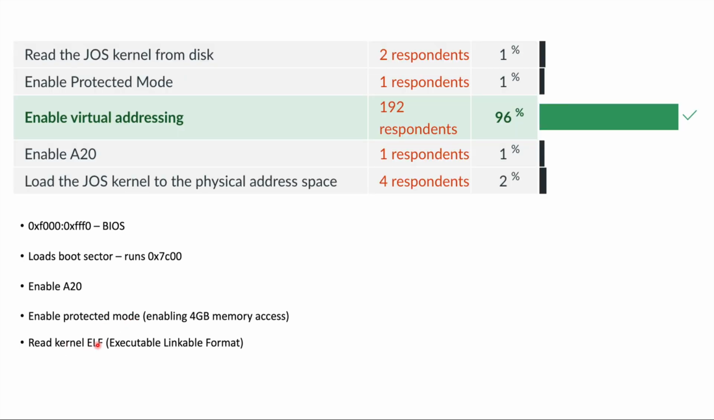Let's take a look at the selections. Does the JOS bootloader read the JOS kernel from the disk? Yes, it does. Does it enable protected mode? Yes, it does. Does it enable A20? Yes, it does. Does it load the JOS kernel to the physical address space? Yes, it does, because we are not enabling virtual memory at all, so it will be loaded to the physical address. The answer is enable virtual addressing. In the bootloader, we do not enable virtual addressing at all.